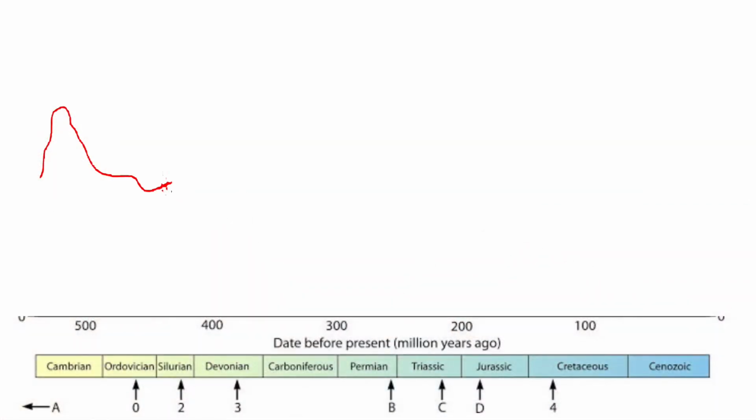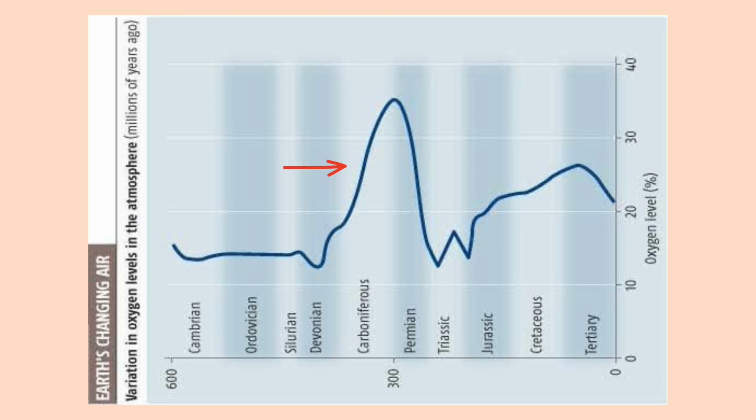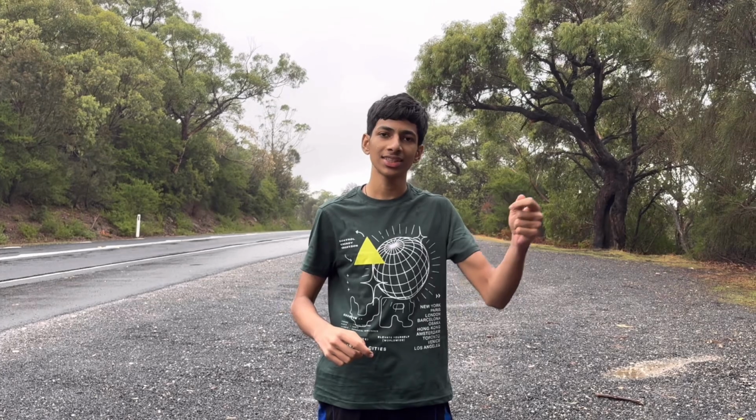Essentially, the carbon dioxide content in the atmosphere decreased from 2000 parts per million to 200 parts per million in this period. And as coal was formed here, this period got the name Carboniferous period, meaning coal forming period. Now, in this time period, the carbon dioxide content in the atmosphere decreased, but the percentage of oxygen in the atmosphere increased because the oxygen isn't taken up enough by the animals to offset the decrease in carbon dioxide. Now, this increase in oxygen percentage gave rise to huge prehistoric insects.